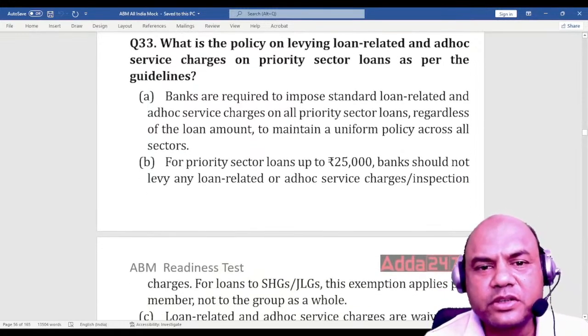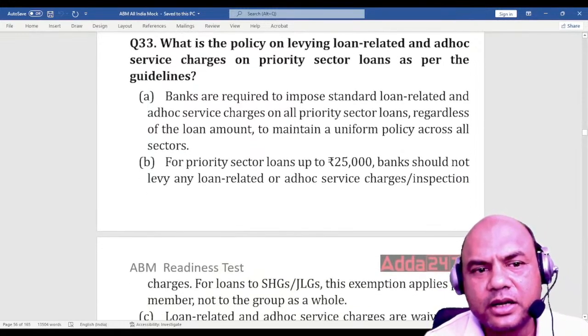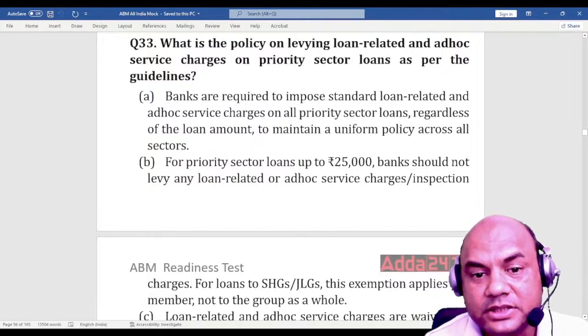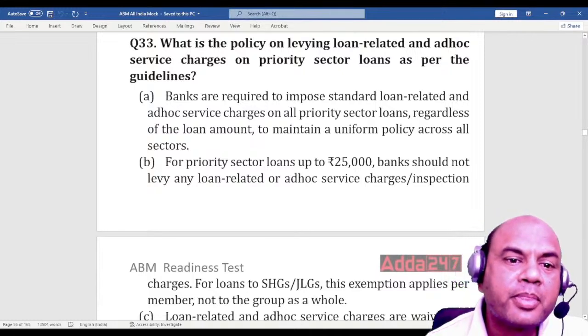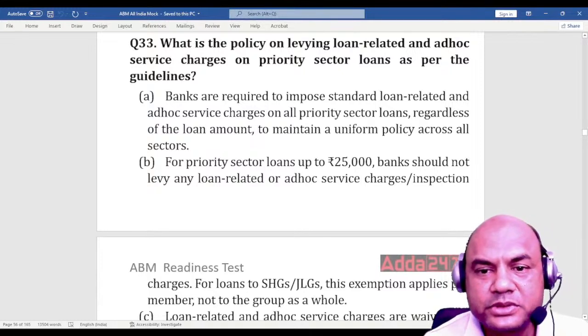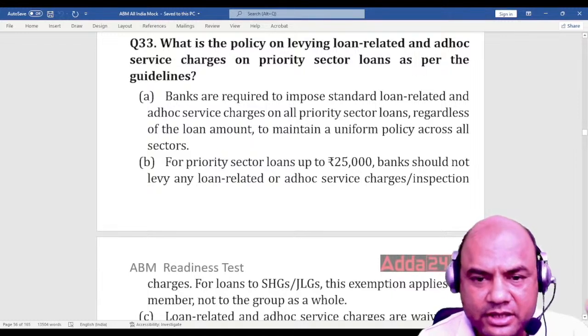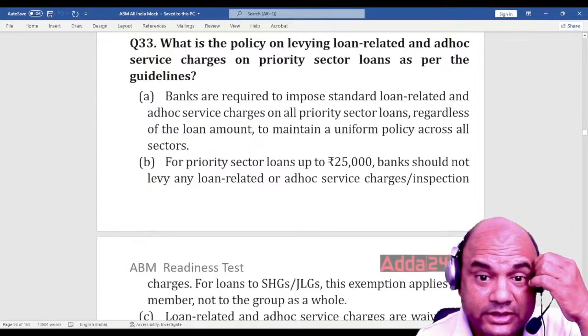What is the policy on levying loan related and ad hoc service charges on priority sector loans as per the guidelines? So, policy on levying loan related and ad hoc service charges. What are the charges we should take? Banks are required to impose standard loan related and ad hoc service charges on priority sector loans regardless of the loan. So banks are required to impose.